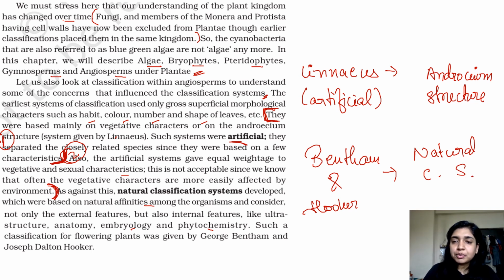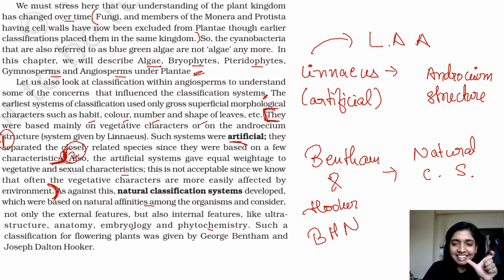So how can you remember this? Linnaeus, artificial, and Engler and Prantl's system. So it's like Los Angeles in America. And then Bentham and Hooker, BHN. Okay, so it's like Behan, short form. Alright, let's move ahead.